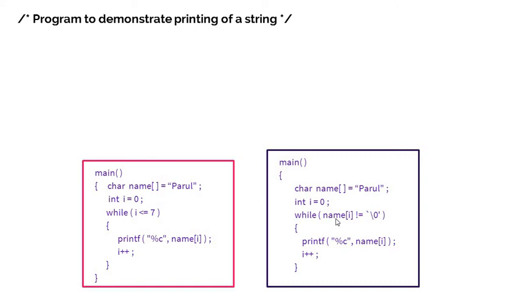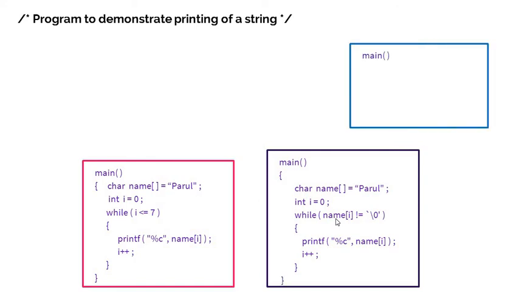We have put the condition as not null, so until now this condition is true and it will be executed, and once the condition becomes false, control will be out of this loop.